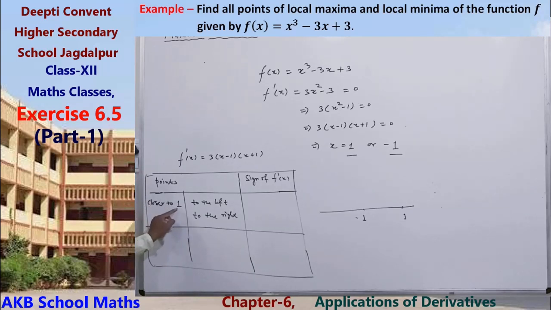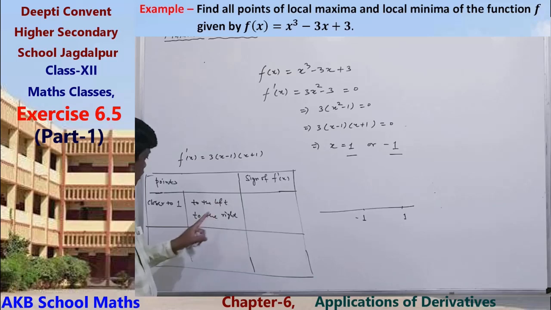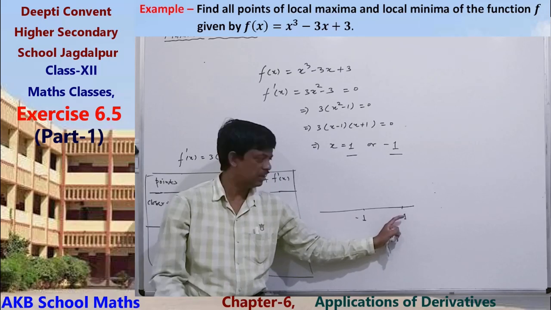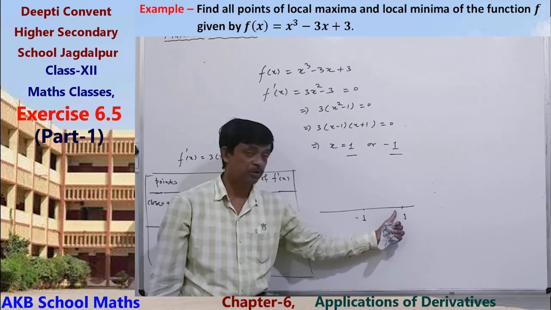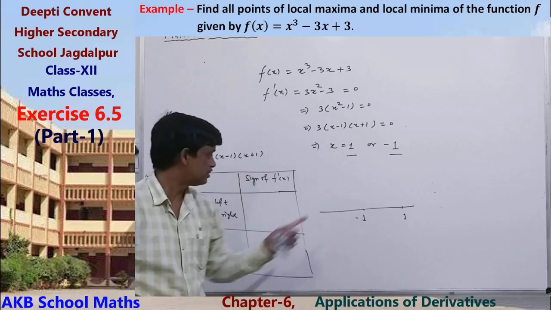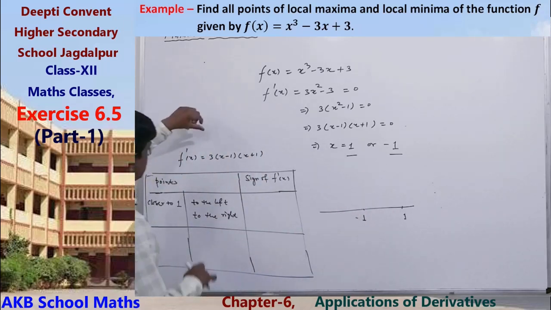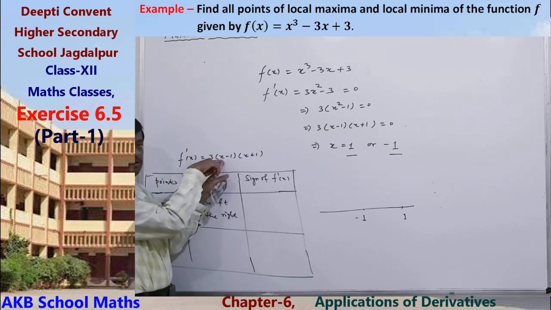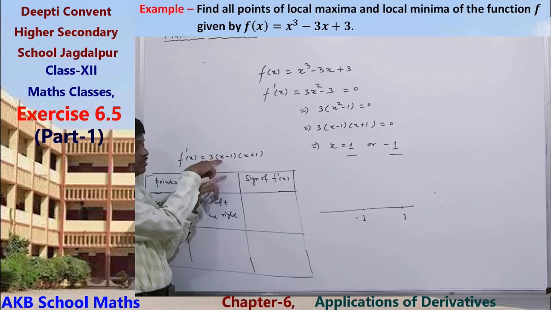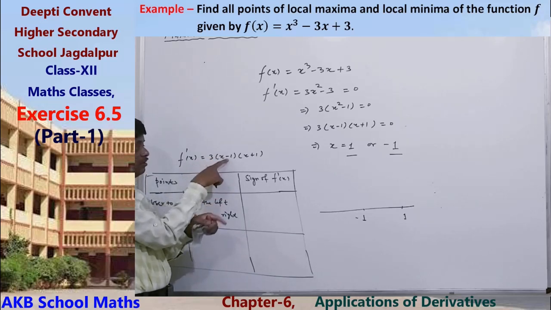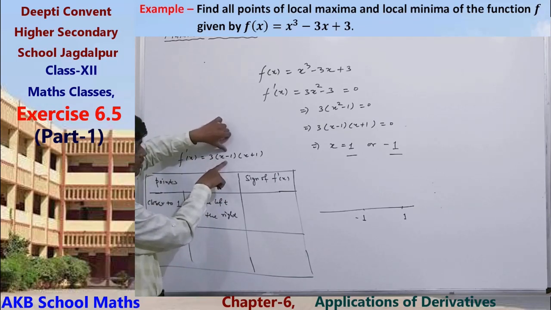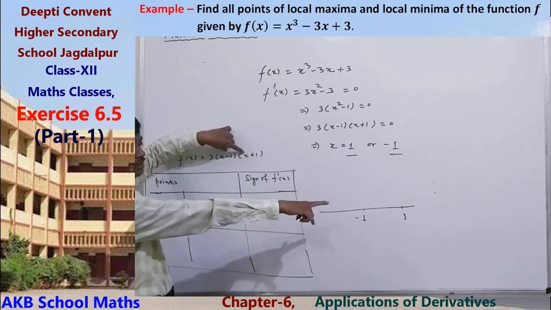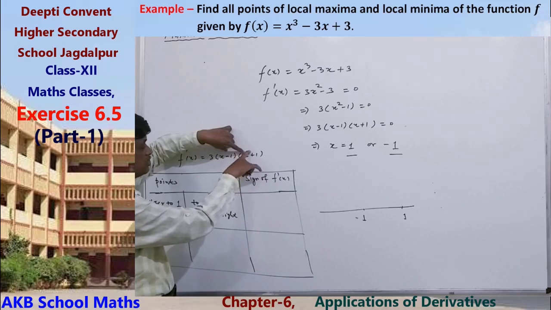Points closer to 1 to the left means, for example, 0.8, 0.9. At those points we can test the sign. The value of x will be less than 1, so x minus 1 is negative. Here x plus 1 is 1 plus a closer value, which is positive, so the product is negative.